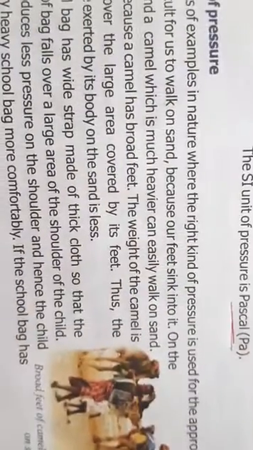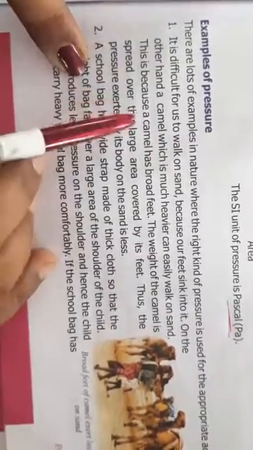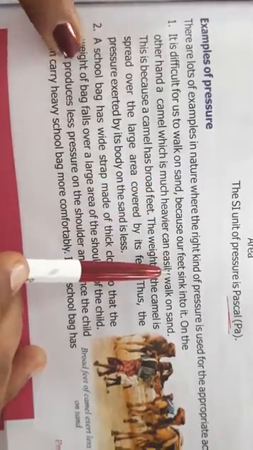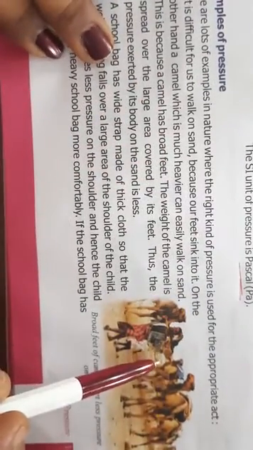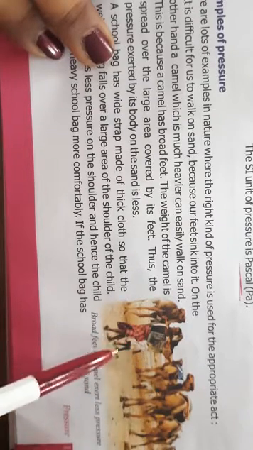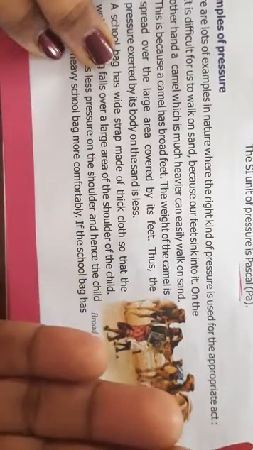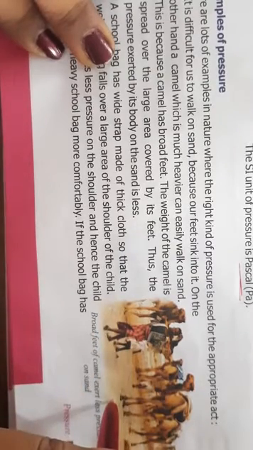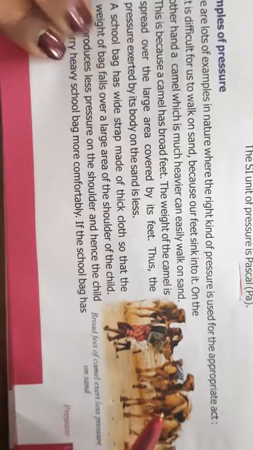So children will see some examples of pressure. Now see, it is difficult for us to walk on the sand because the feet sink into it, okay, whereas the camel moves very easily on the sand. What is the reason? The camel has broad feet, so the pressure exerted on the sand is spread over a large area, so the pressure exerted by the body of the camel is less, so they can walk easily.